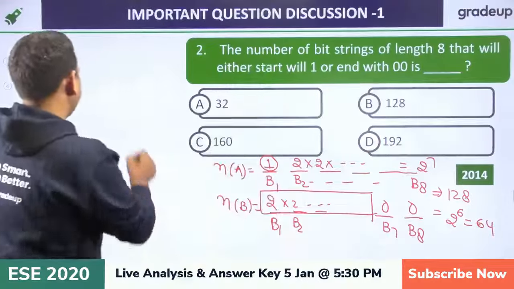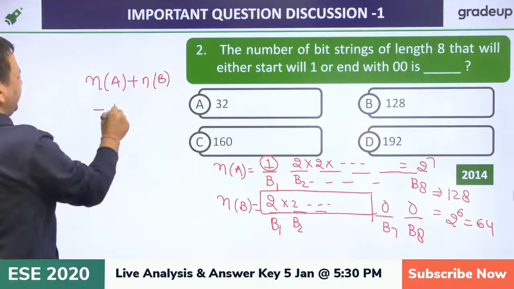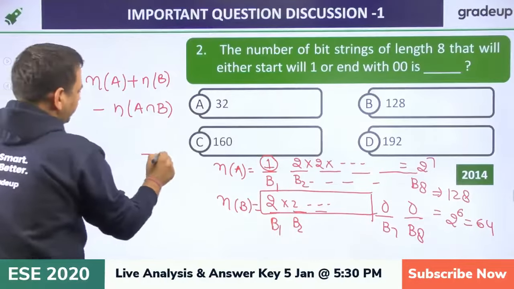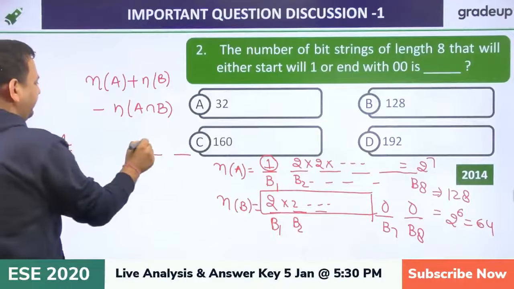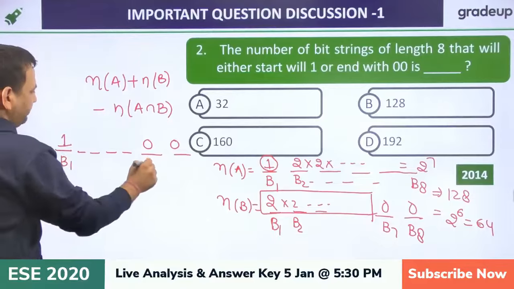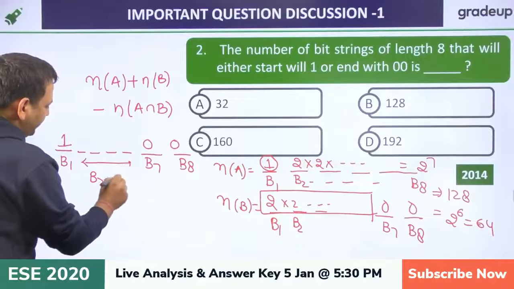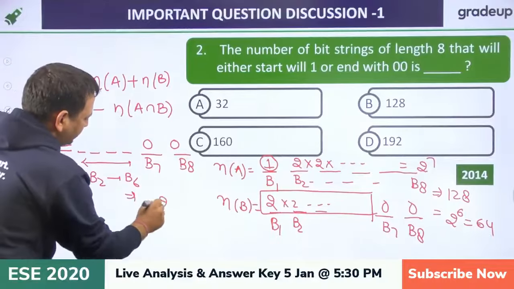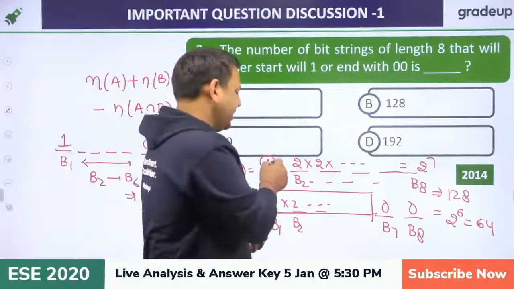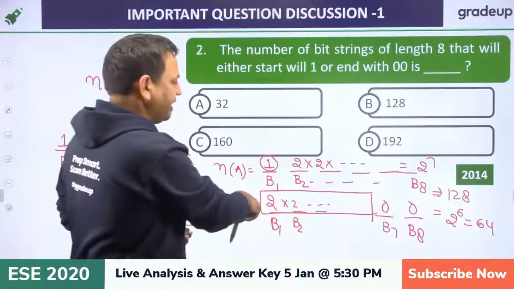Now what we are saying is that this is nothing but the set NA plus NB minus NA intersection NB. What is the intersection? All the strings starting with 1 and ending with 00. So how many strings are there? B1, B7 and B8 are fixed, so remaining there are 5, B2 to B6. So 2 raised to power 5. These are counted 2 times. Because in this one we are saying starting with 1, so it can end with 00 also. This is ending with 00, so it can start with 1 also.